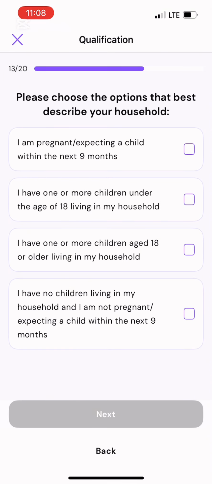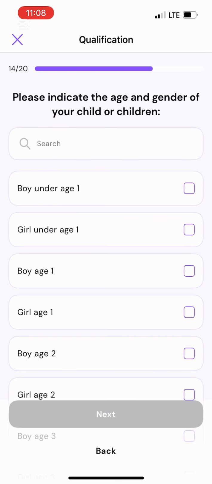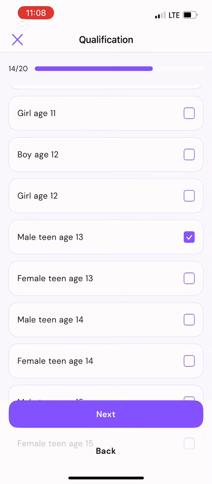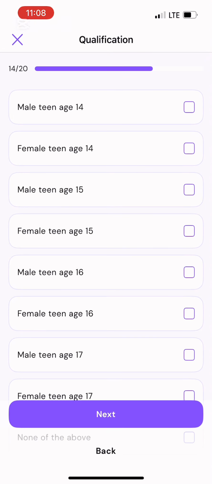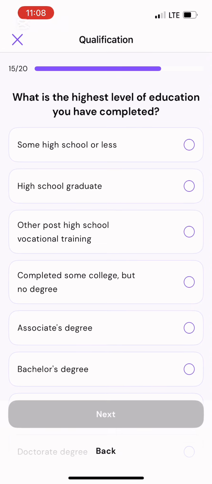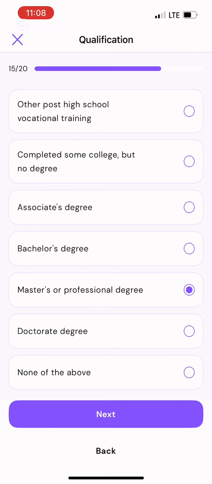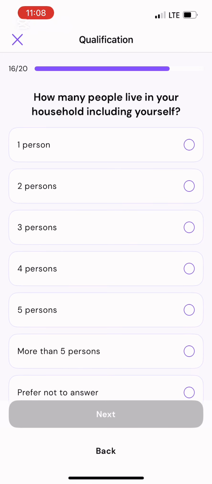So please choose the options that best describe your household. I have one or more children under the age of 18. Please indicate the age of your child. So let's go male 13, female teen 15. Master's degree, that's mine. I'm just trying to be fast, right? How many people live in your household? 4. Next. So we have 3 more questions to go.